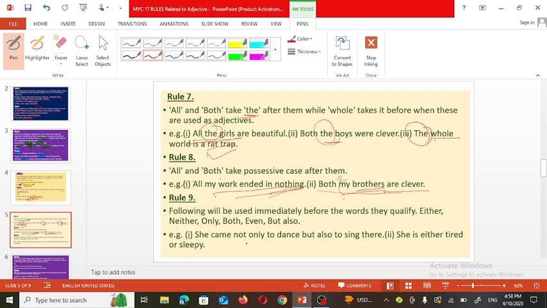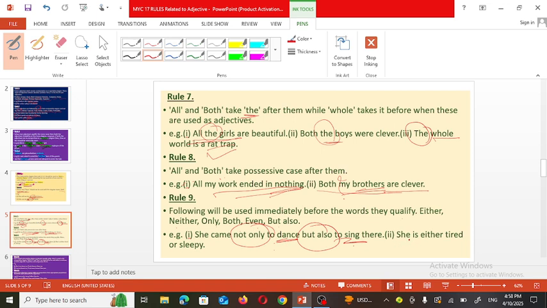Means she came for both things, to dance as well as to sing. And these both parts of the sentence are joined by the conjunction not only but also. Two things are joined, to dance and to sing.